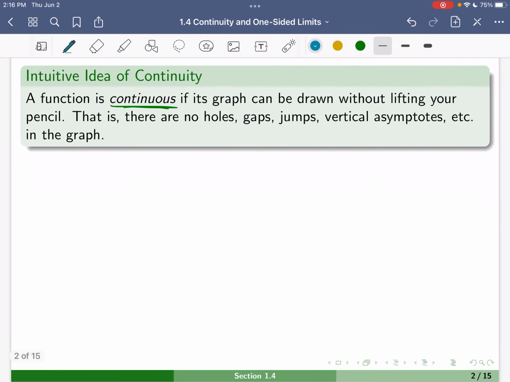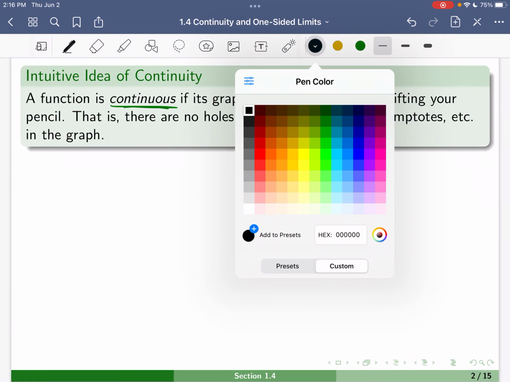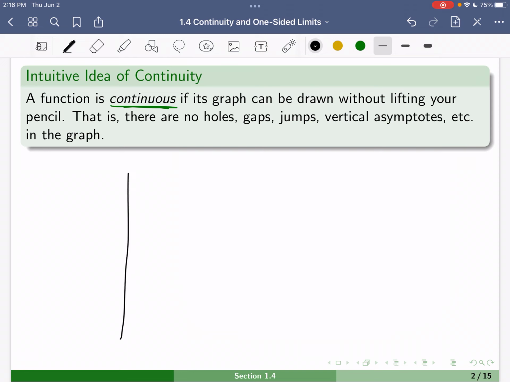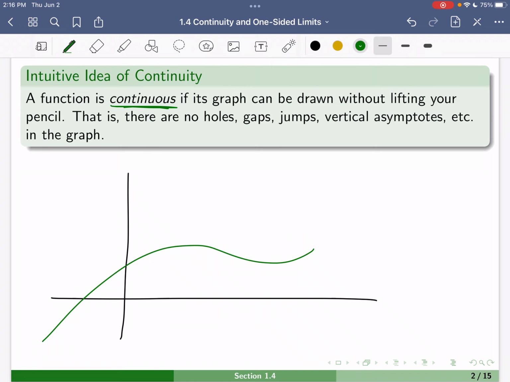So I could draw a graph here where maybe you have something that looks like this. But out here at 8, maybe there's just a hole in the graph.